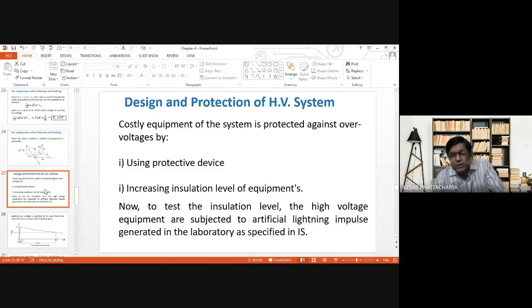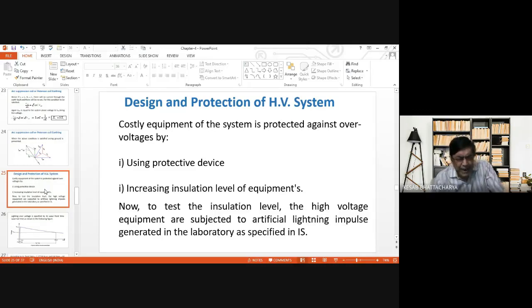Now, if we can manage to protect the individual equipments in the system from failure due to over voltage, then obviously there will be fewer interruptions of the system, the end users will suffer less interruption, and the non-availability of electrical supply to the users' end will be much less, and thus the reliability of the system will be improved.